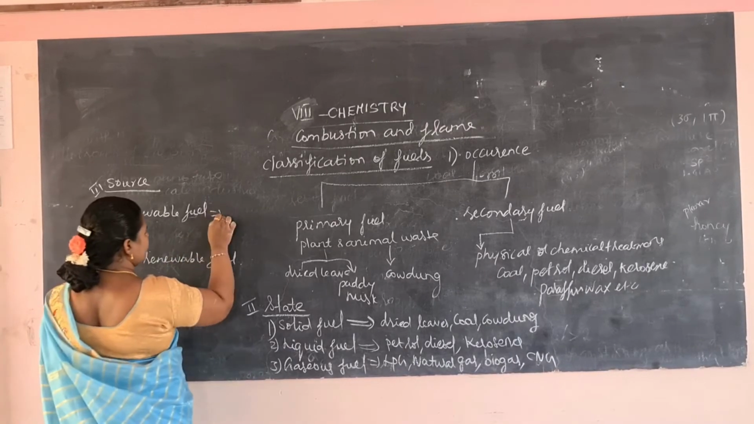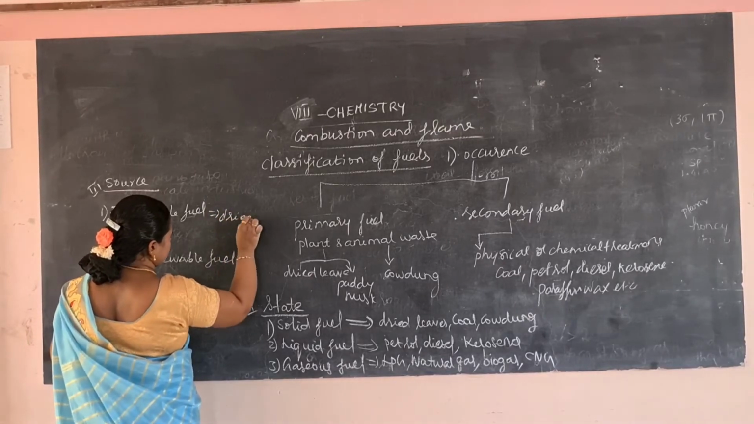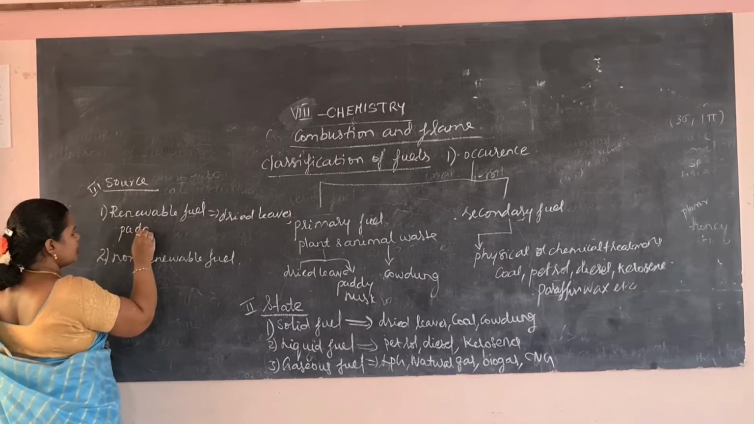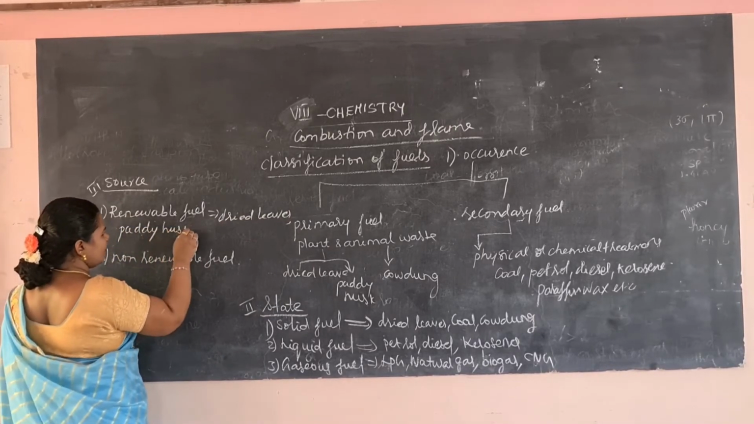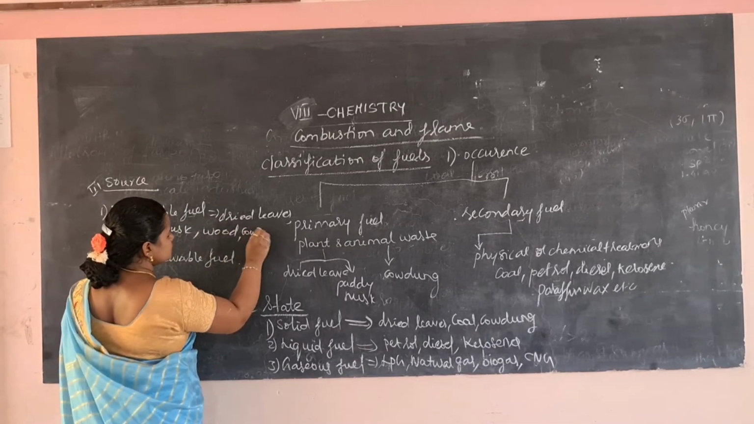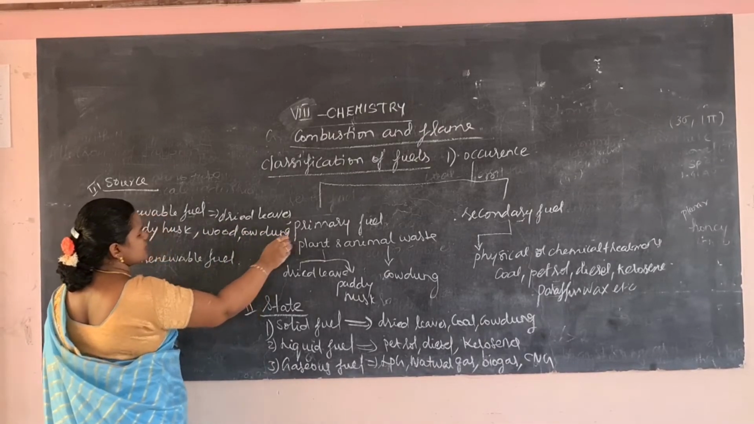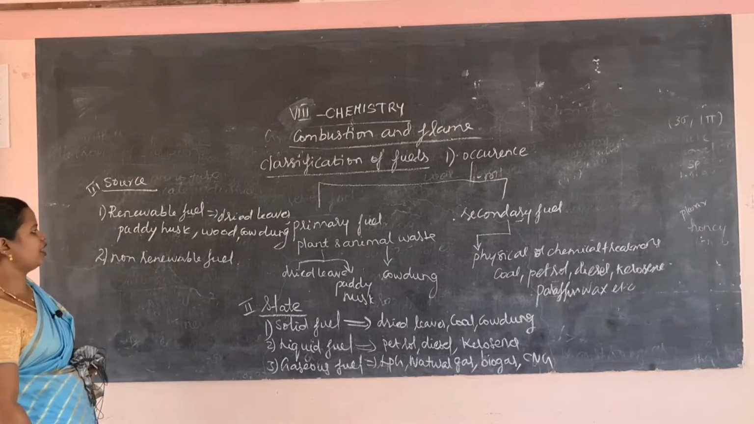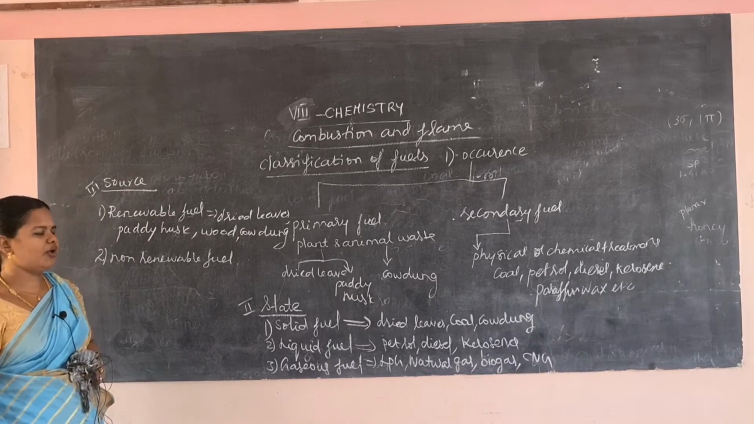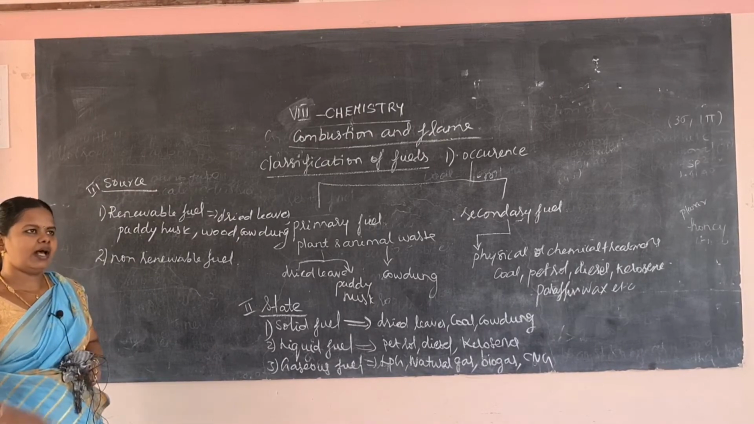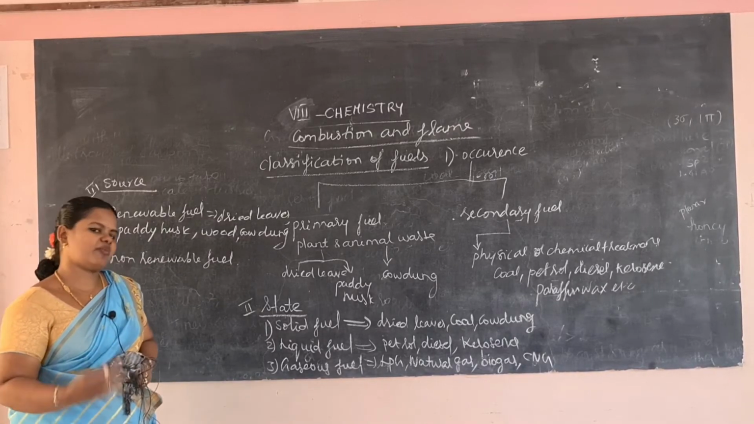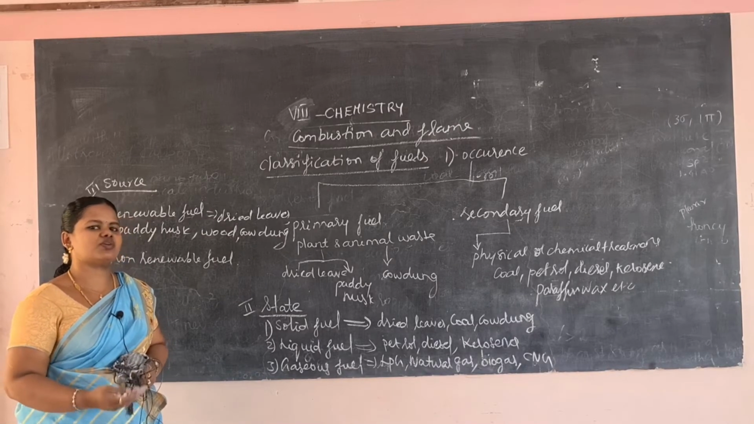For example, dried leaves, paddy husk, wood, cow dung. Okay, these are all examples of renewable fuel. After excess use of this fuel also we are able to replenish it very easily. It can be easily obtained after the excess use of this fuel also.